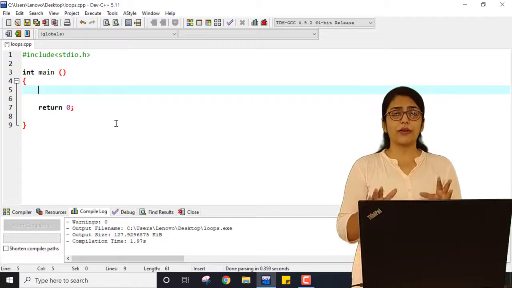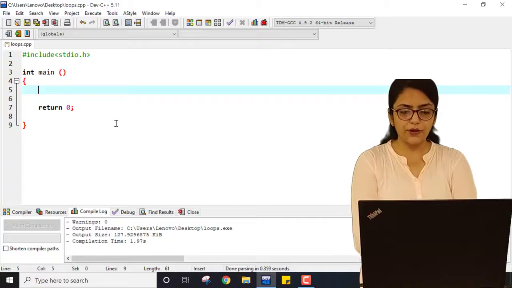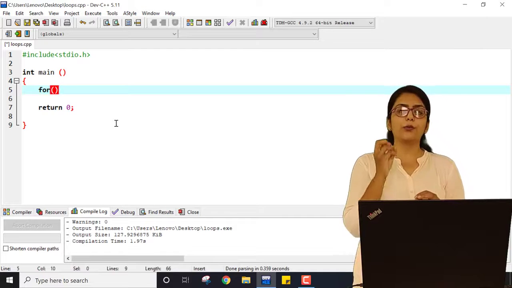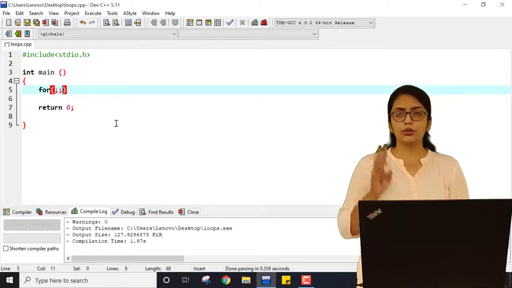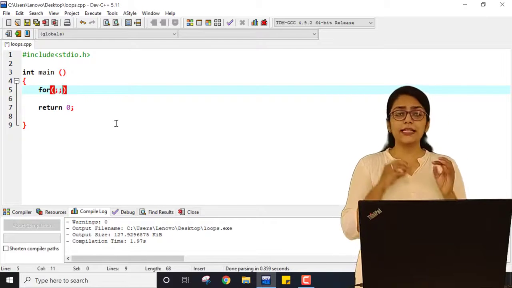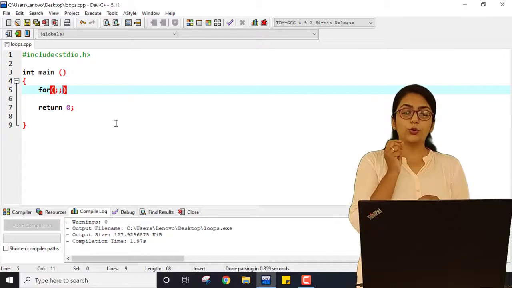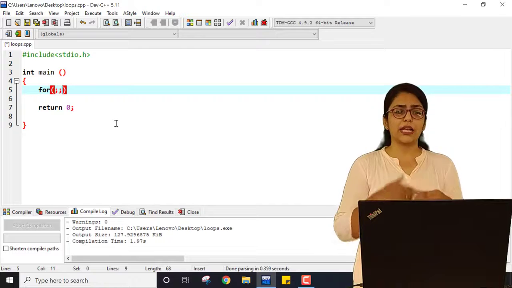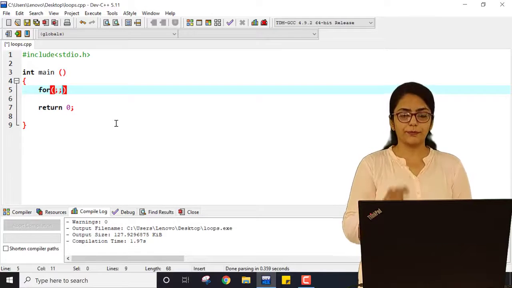So don't worry if I am just talking right now, right? Now, what about the loops? If I want to implement this using a for loop, I just need to write for, and inside the brackets, I have to put 3 parts. So, I have to use 2 semicolons. This is a must. If I am writing a for loop, what is a must? 2 semicolons are a must. Whether you use any condition or not, whether you use anything else or not, 2 semicolons are a must.